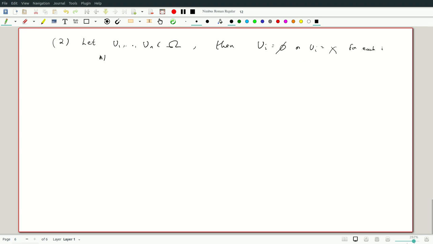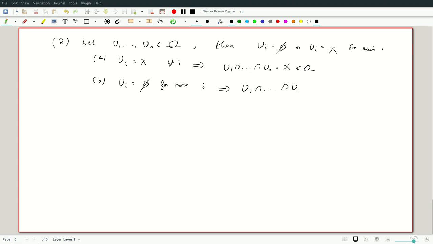Now we split by cases again, but this time we note it's an intersection, so it tends to get smaller. So this time let's take our case as Ui equals X for all i. Then U1 intersection through Un, all of them are X, so this is in omega. And the second case is that Ui is empty for some i. So this implies that U1 intersection through Un is going to be the empty set, which is in omega.